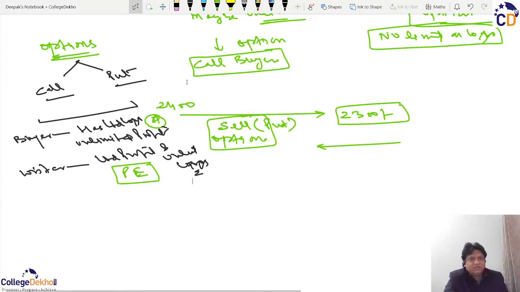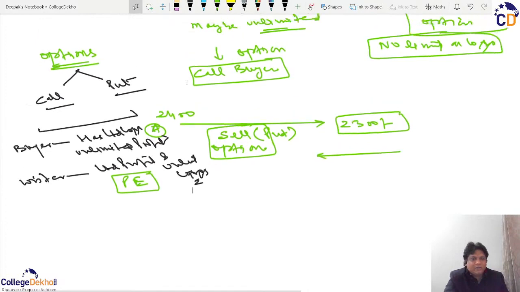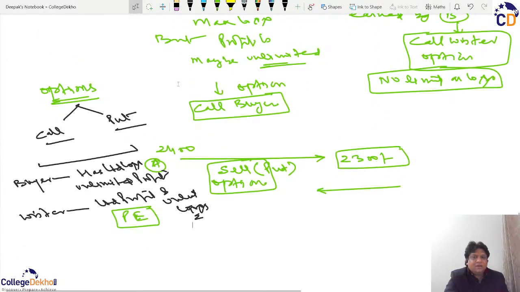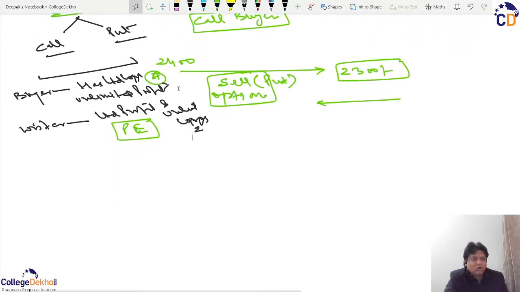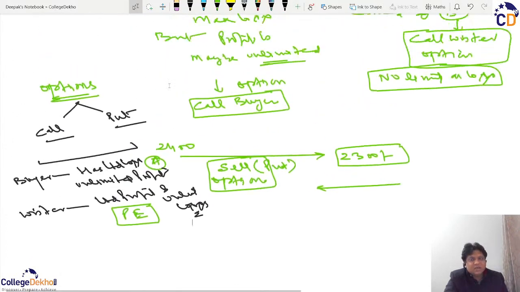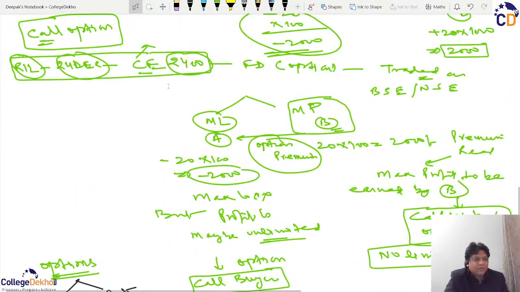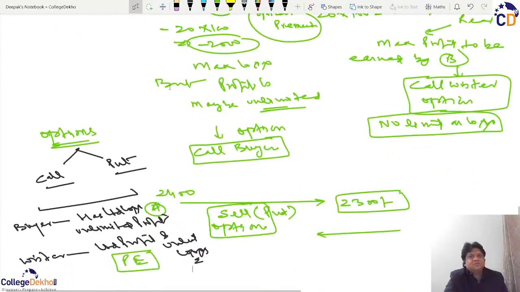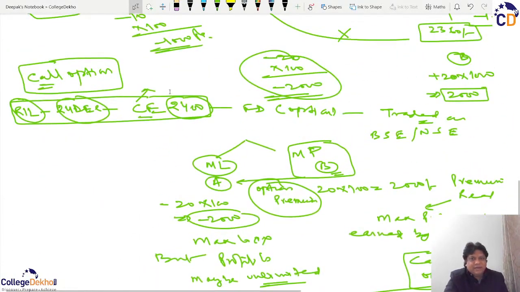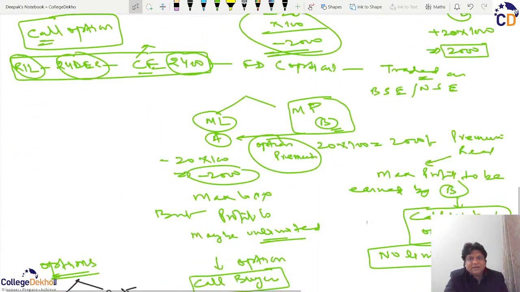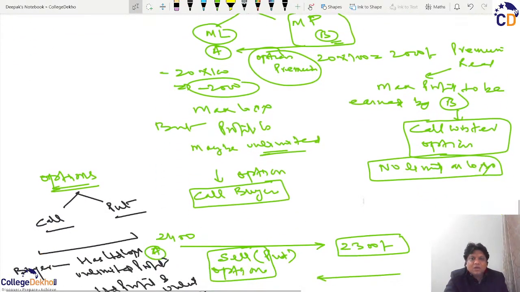That is why it is not easy to become a call writer, because that needs more funding and it involves more risk. So people are becoming call and put option writers only if they are sure about what is going to happen. Otherwise, most people are becoming call or put option buyers because that limits their loss. And the one thing which I said I will be telling,